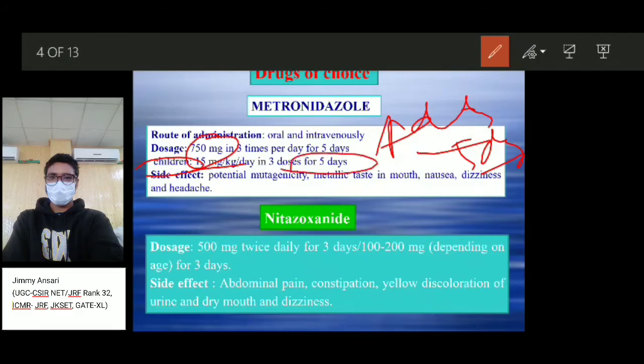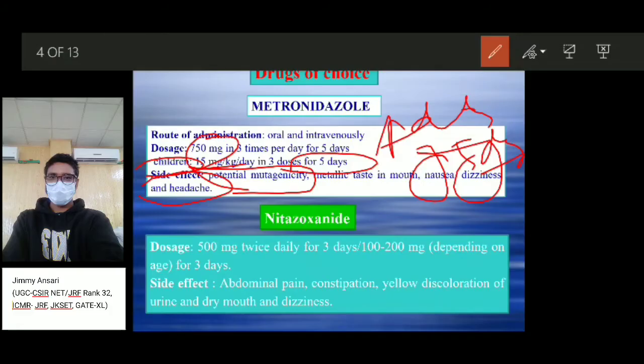There are some side effects of this drug, such as potential mutagenicity, which can cause mutation in the body, and a metallic taste in the mouth. Other side effects such as nausea, dizziness, and headache are shown by the patient when we administer this drug to a patient of giardiasis.